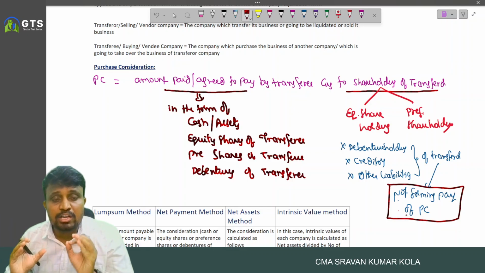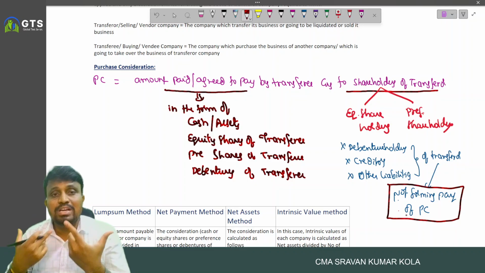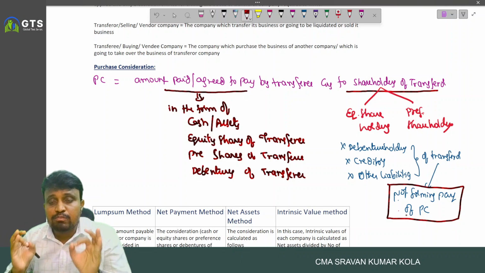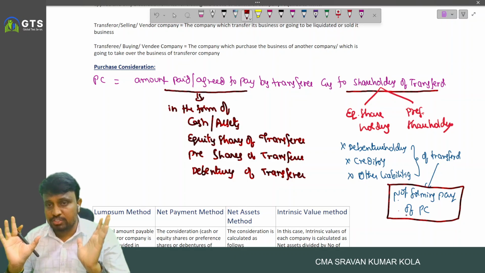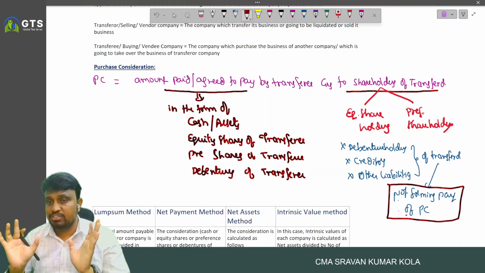Any amount paid to debenture holders, creditors, or other liabilities of the transferor company never forms part of purchase consideration.